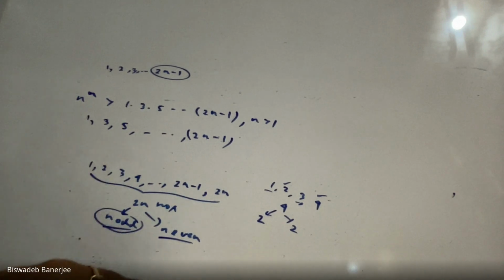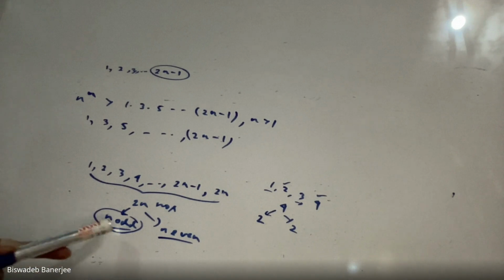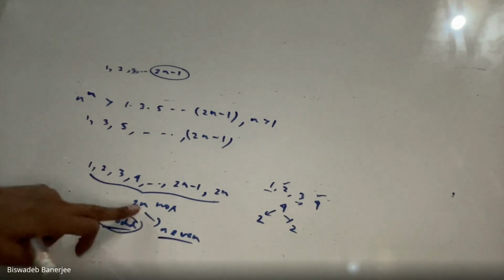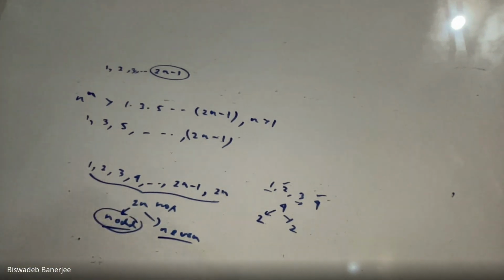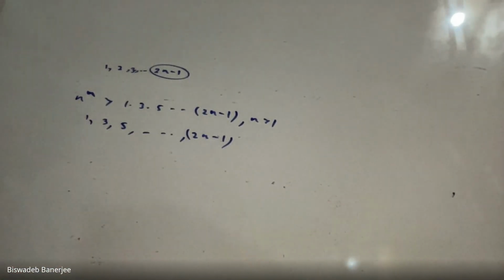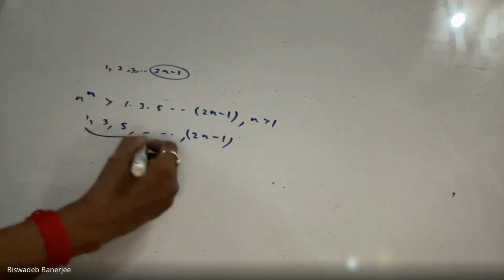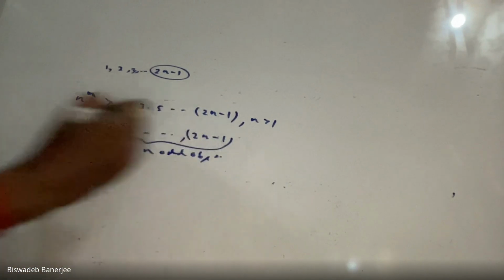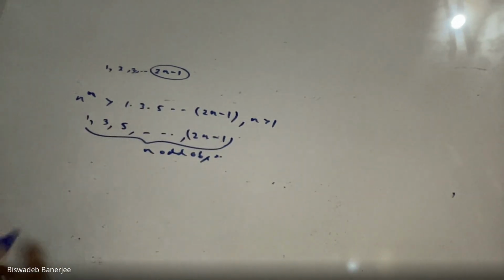Because there are an equal number of odd observations and even observations. So if there are n odd observations and n even observations, n plus n gives you 2n. Just remember this concept. But see that here there are no even observations. That means in this number there are n odd observations. Getting my point? If you have a doubt, you are free to ask in my YouTube channel. I shall explain your doubt in my next video.